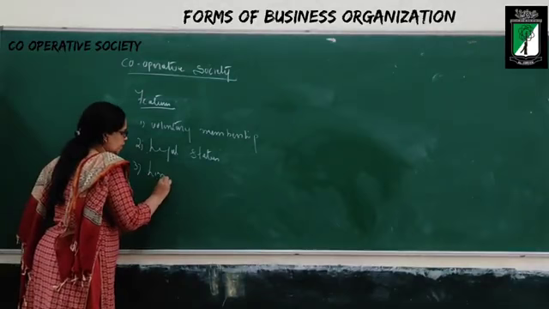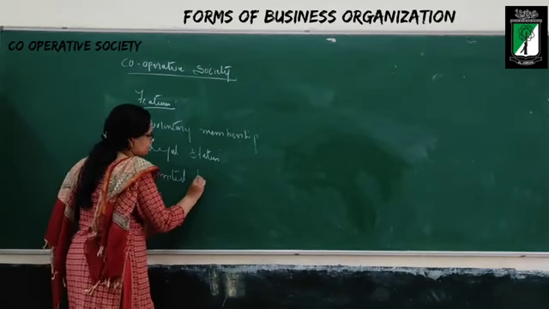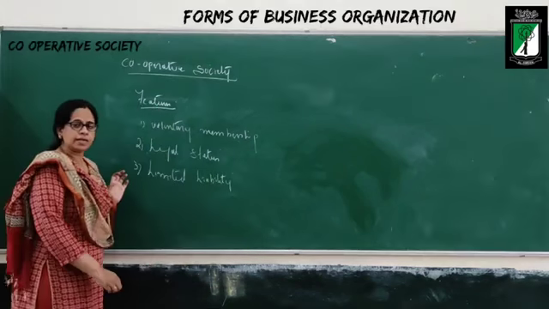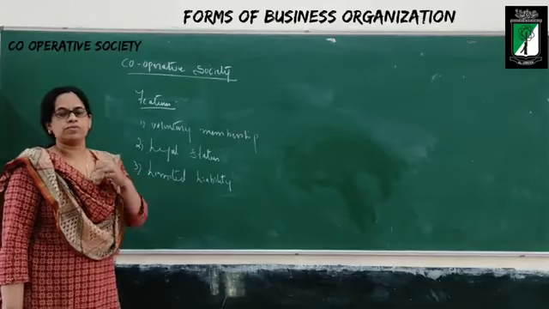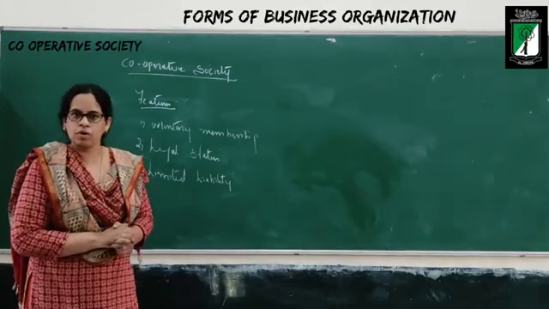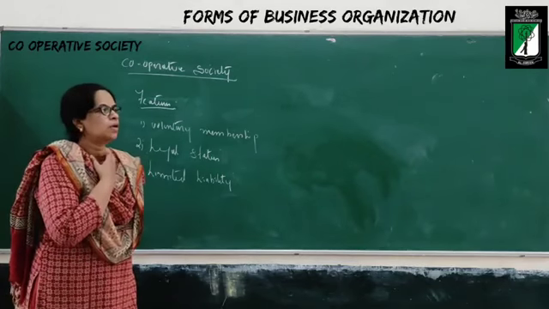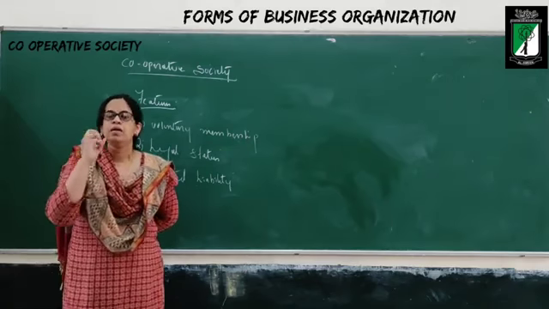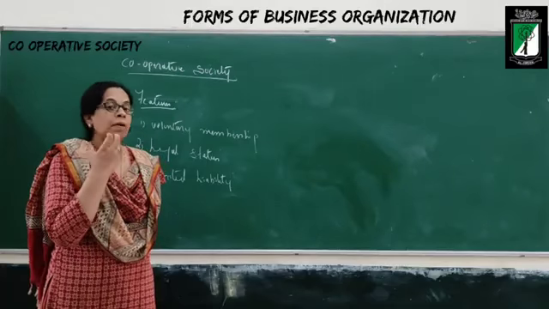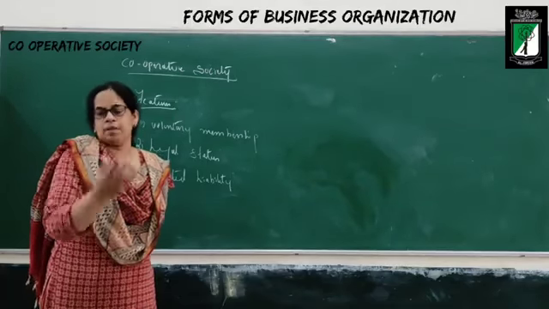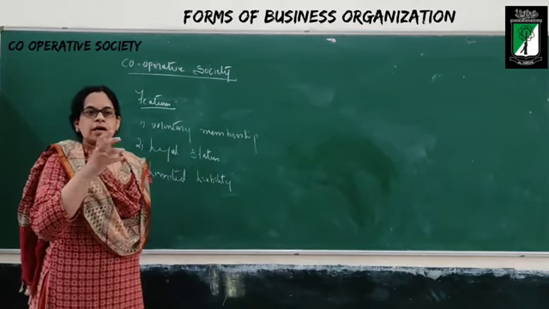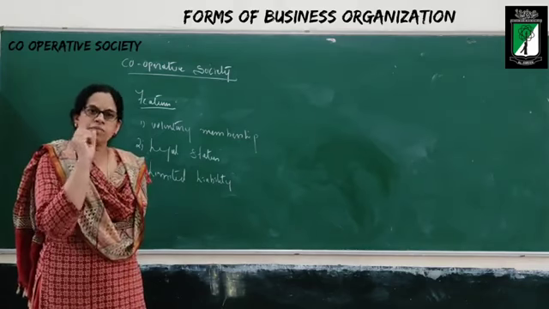Then, the next one is limited liability. Here what will happen, the liabilities of the members is limited to the amount of capital they have to contribute. As I keep on explaining in the previous topics also, I am sure you know what is liability. The amount of debt which the partners or the members should bear, or give back when the business goes in loss. Limited liability. How much amount of capital you have promised, that much only you have to give.